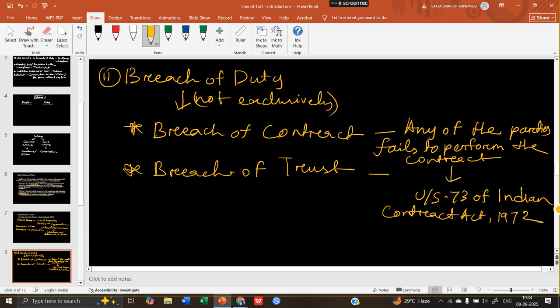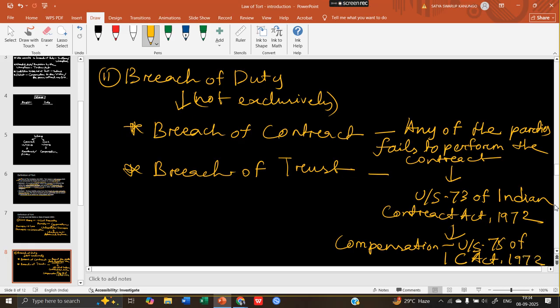And how the injury or the breach suffered by the person can be compensated is provided under section 75 of the Indian Contract Act.